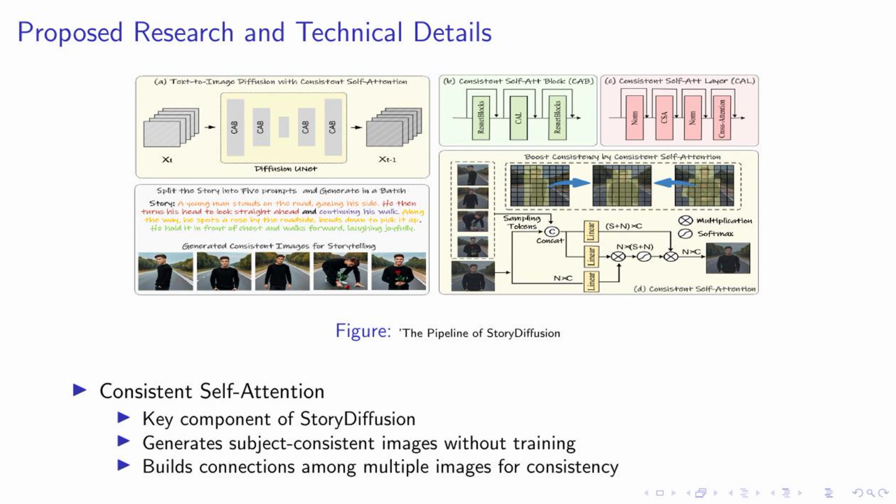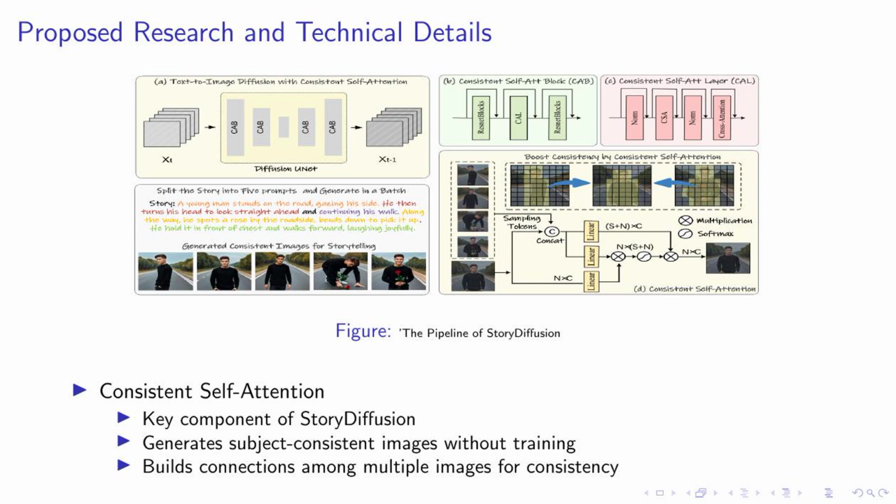The key component of our method, story diffusion, is something we call consistent self-attention. This is a novel approach that allows us to generate subject-consistent images without any training. If you look at the figure on the screen, you can see the pipeline of story diffusion. But what does it mean to be subject-consistent? Well, imagine you're telling a story with images. You want the main character to look the same across all images, right? That's where consistent self-attention comes in.